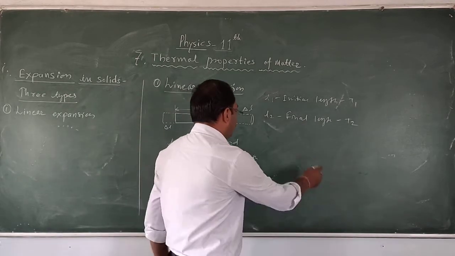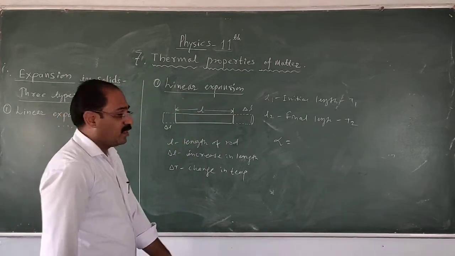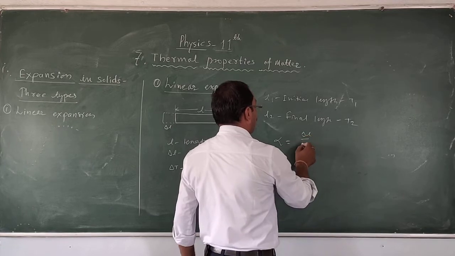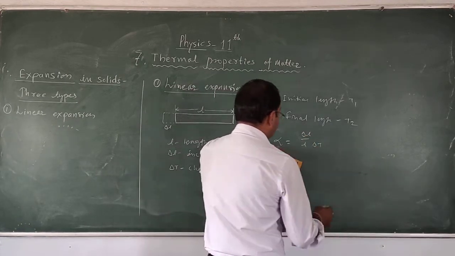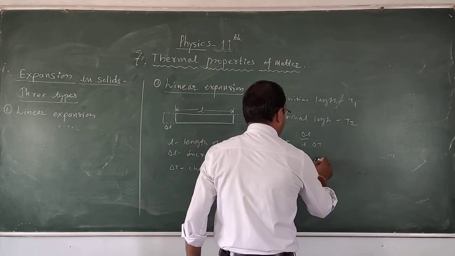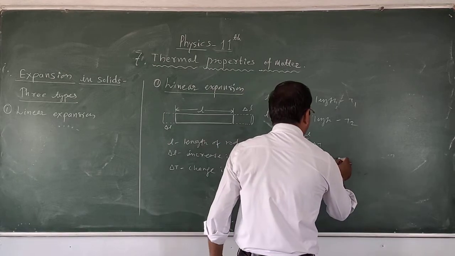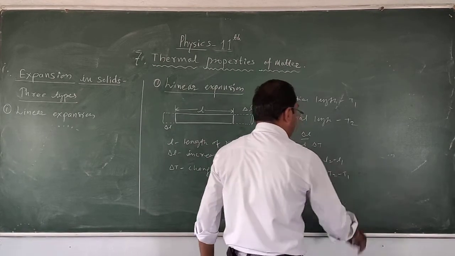So here, applying the law of linear expansion, alpha is equal to delta L upon L into delta T. Put the value of delta L. Delta L is equal to final minus initial length, that is L2 minus L1, and delta T is equal to T2 minus T1.